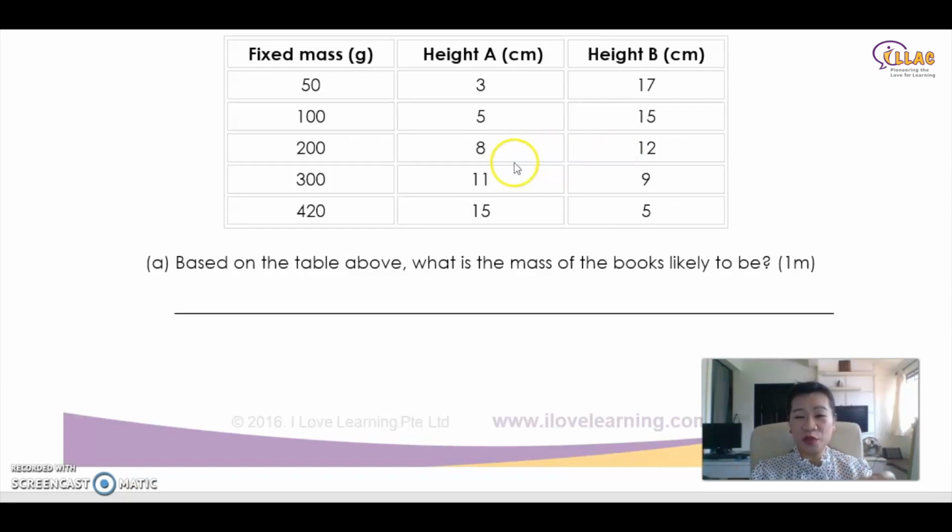Because why? It's in between. Correct? When it's 10, 10 is in between. It can be 9, 9 also. Can it be 9, 9? No. Because when it is 9, this is 11. So it is not 9. It has to be 10, 10.